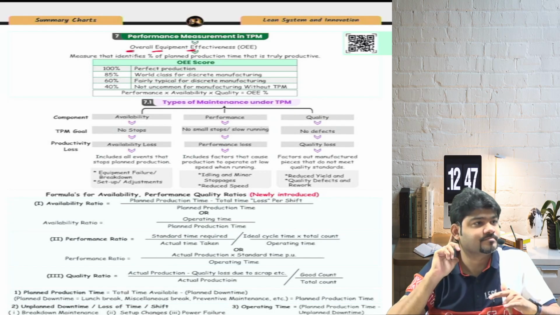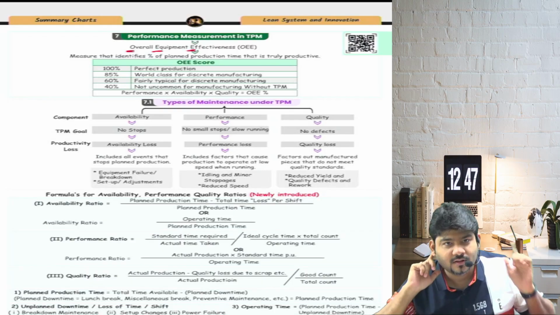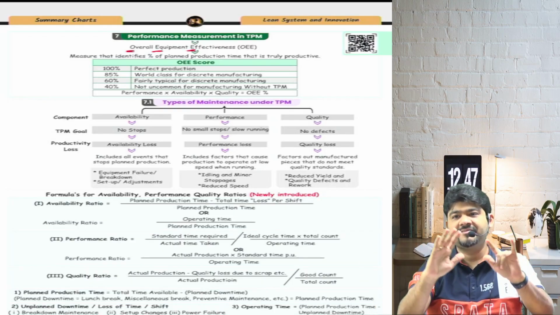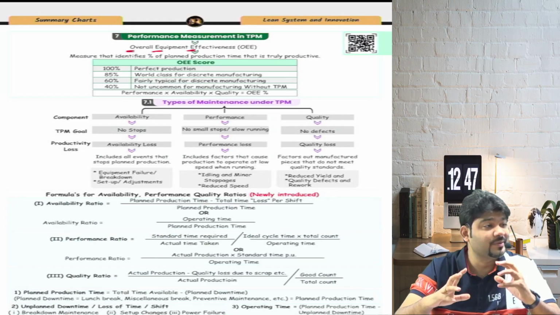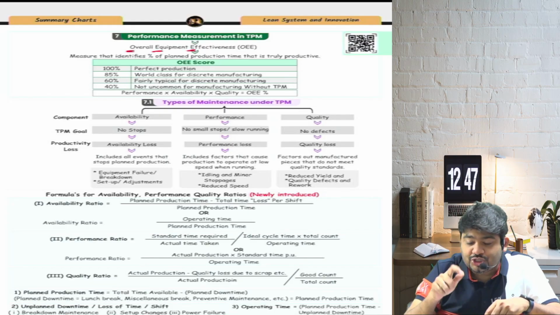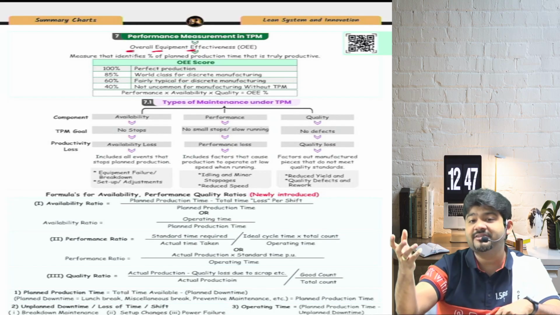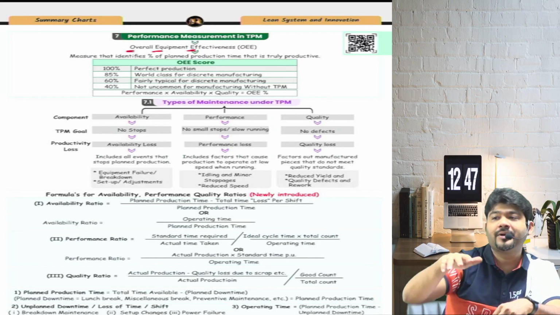Everybody, are we clear? It is a performance measurement to check whether TPM has been implemented properly or not.